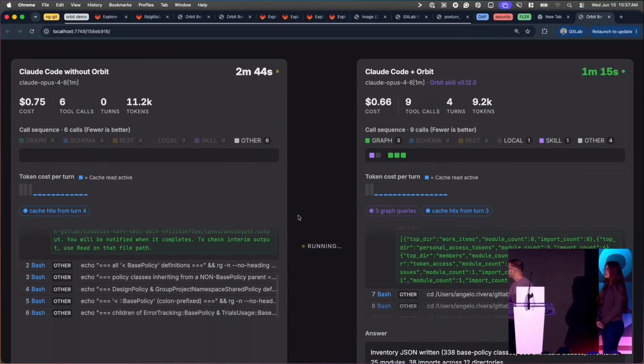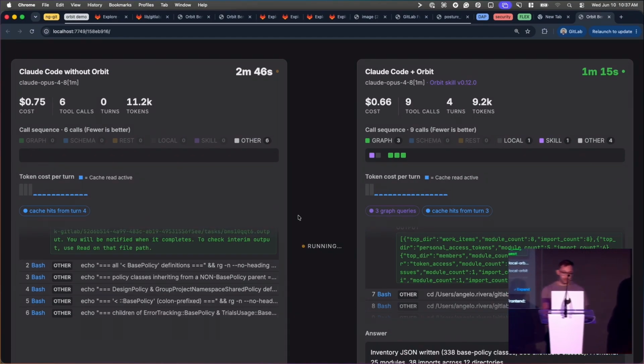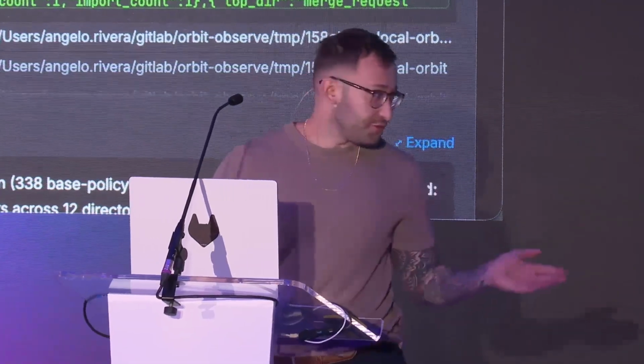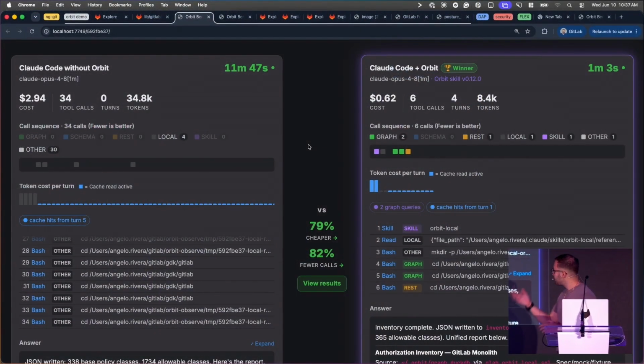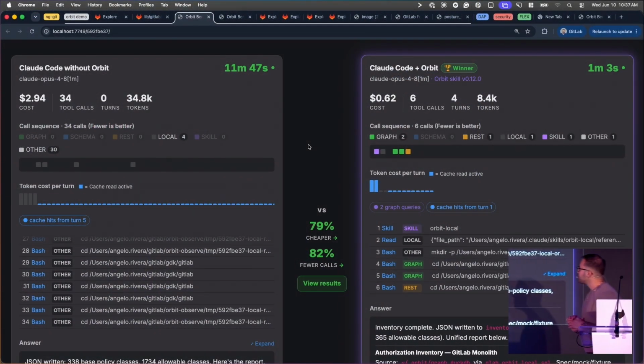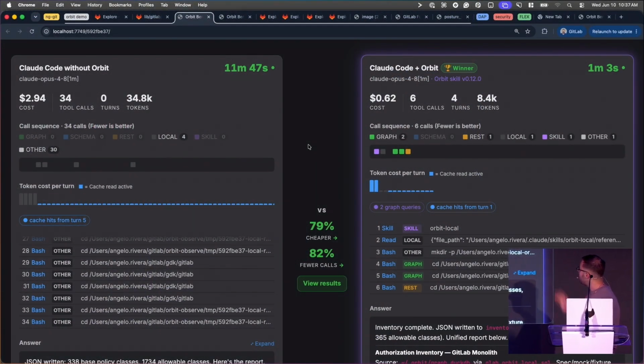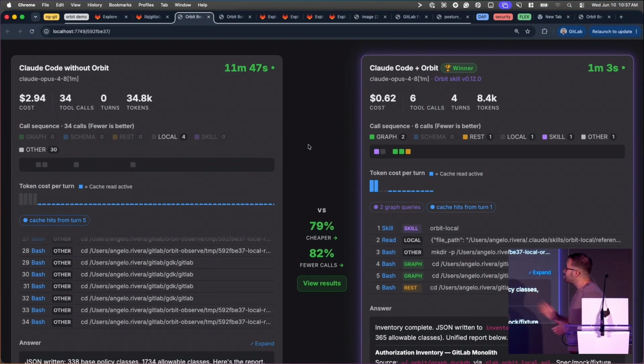So that is the most interesting part about this whole experiment that we've been running. As you said, it's still running, so we won't bore everybody with the results there. But with this previous run, you can see that in just 1 minute, we completed the result, and the other took over 11 minutes. Manav, you and I were just talking about this.